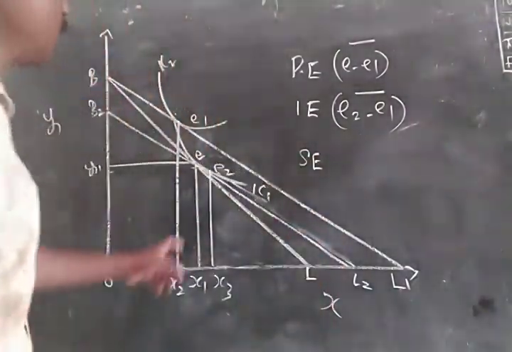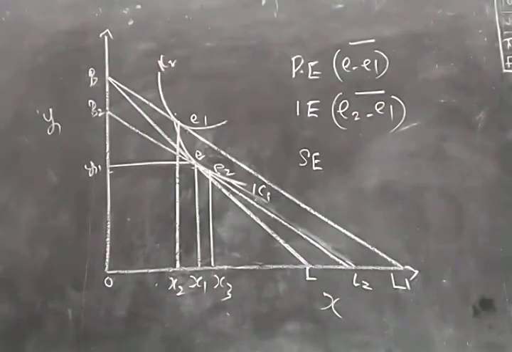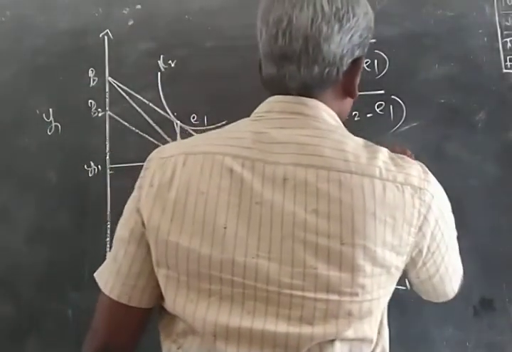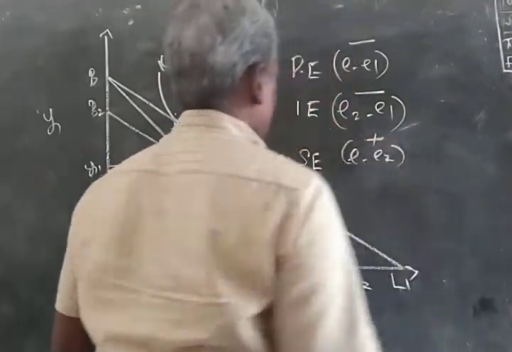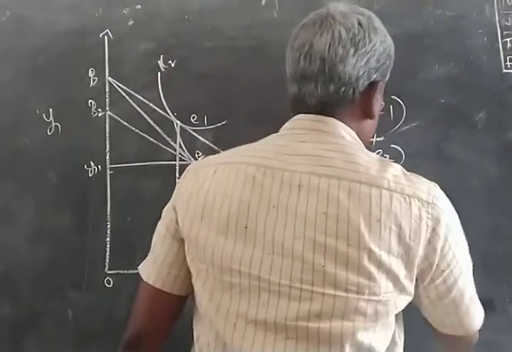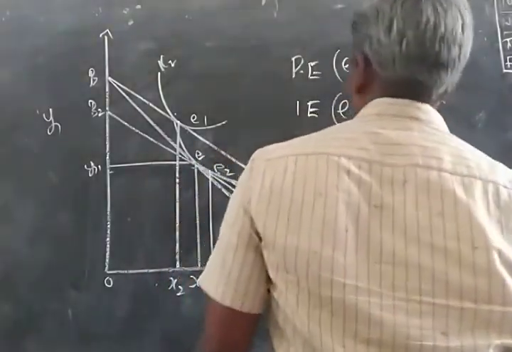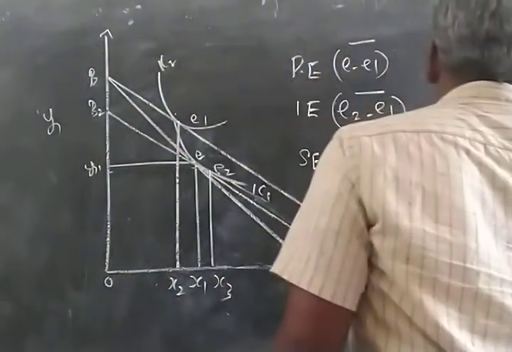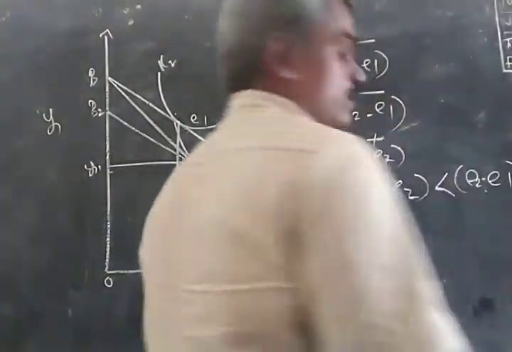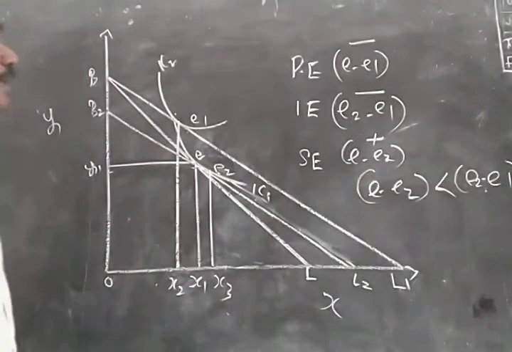Movement from E to E2 is the substitution effect, which is positive. And the positive substitution effect, E to E2, is less than the negative income effect, E2 to E1. So we say that this commodity is a Giffen commodity.